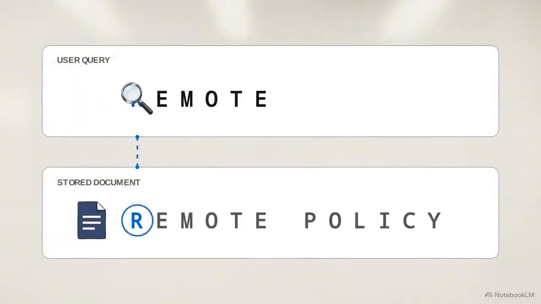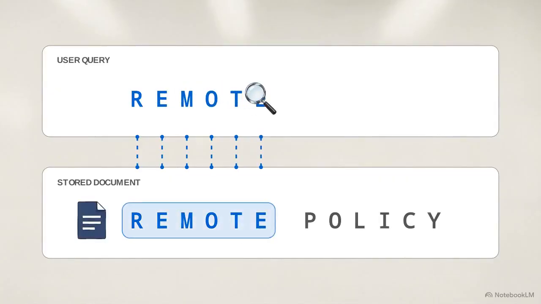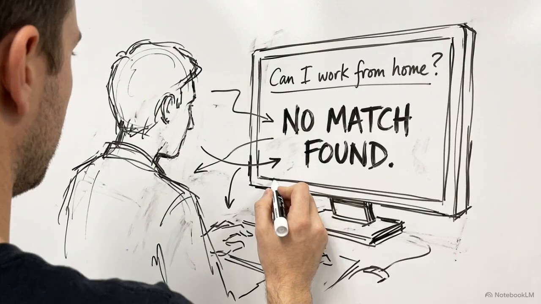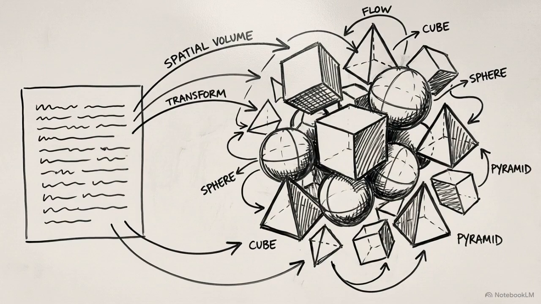Traditional search systems rely purely on lexical matching. They map strings of text against other strings of text. This approach fails when human intent diverges from the specific vocabulary used in a document. Solving this requires a shift from word strings to multidimensional geometry.